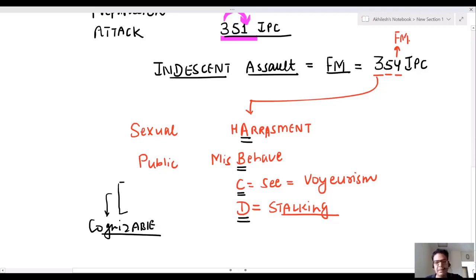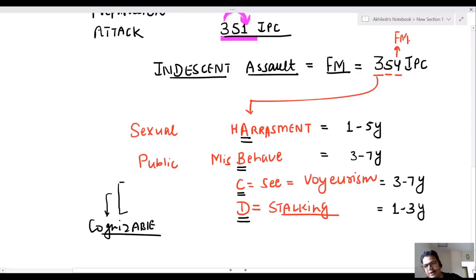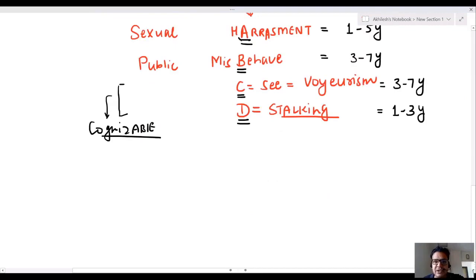Now, sir, here the punishment is 1 to 5 years. Misbehaving punishment is 3 to 7 years. Voyeurism is again 3 to 7 years. And stalking punishment is 1 to 3 years. These are 354A to 354D. These are indecent assault.